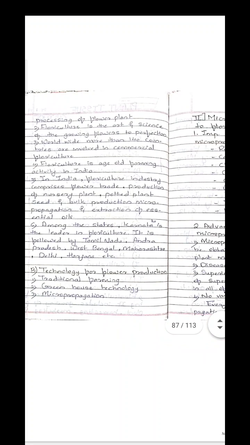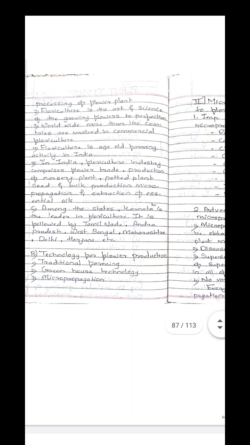The cultivation of flowers has been done as a practice or as farming since long ago.